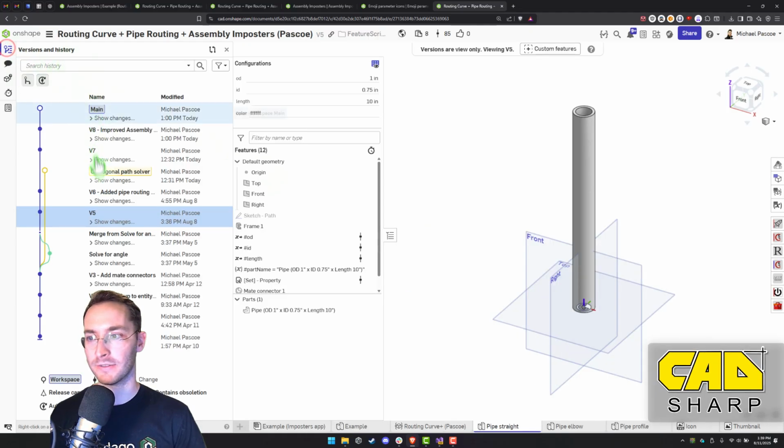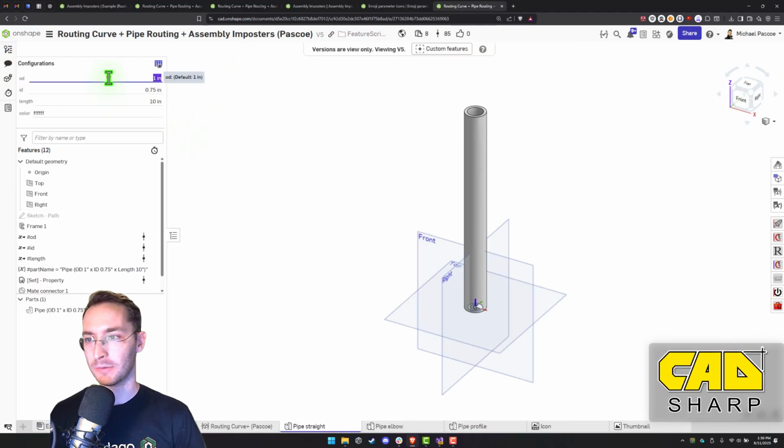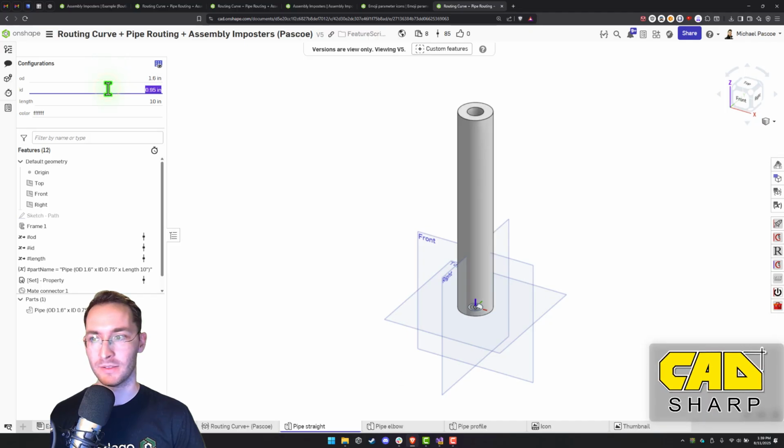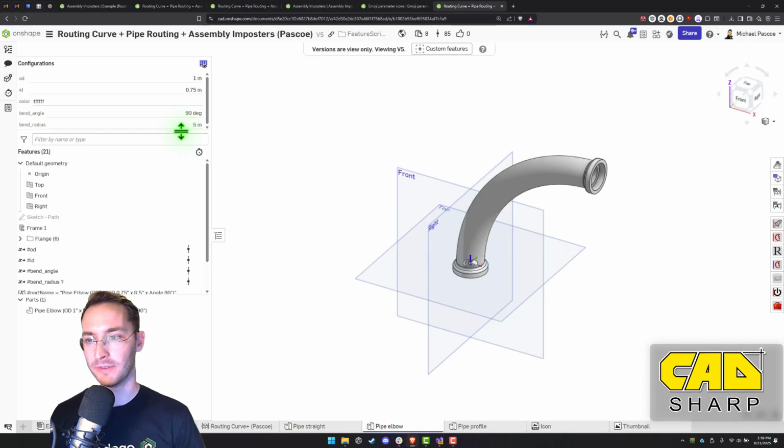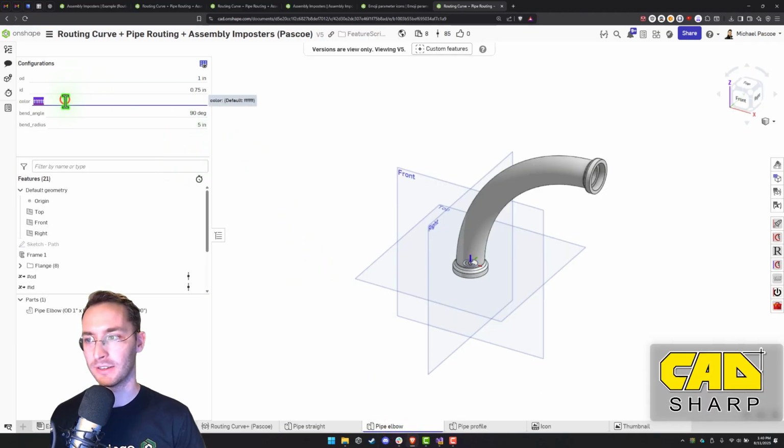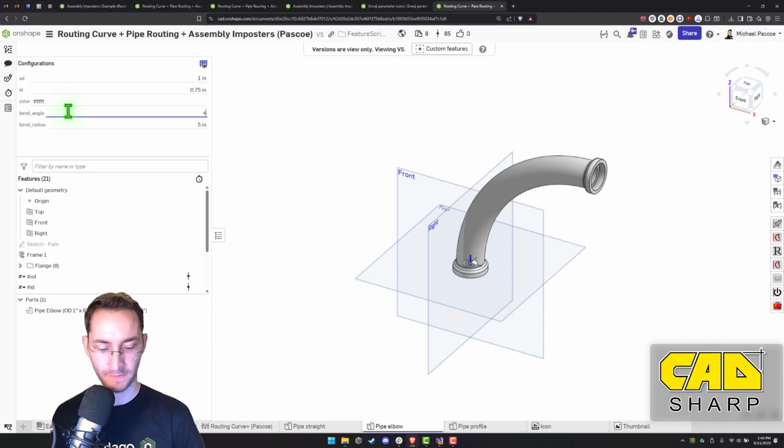So this is a version. And we've got the OD, the ID, and the length configured, as well as the color. And then for the pipe elbow, we've got OD, ID, color, bend angle, and bend radius.